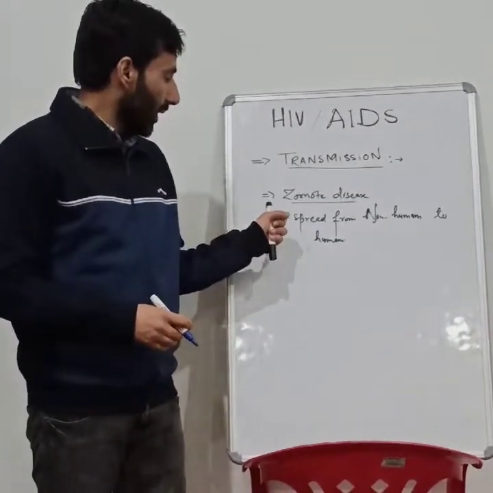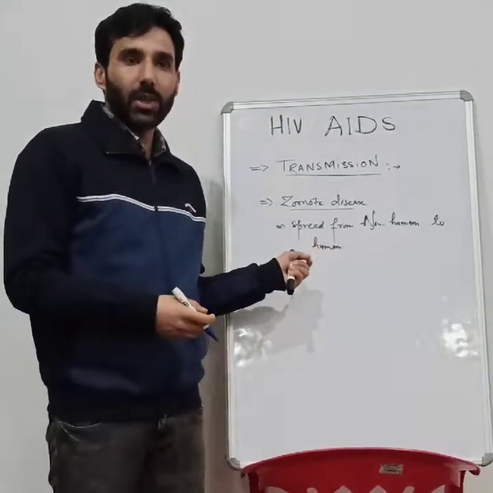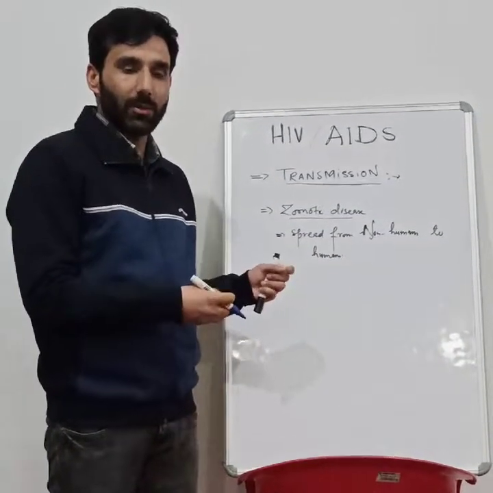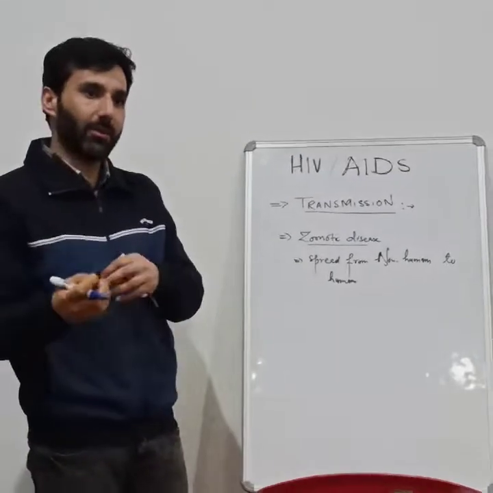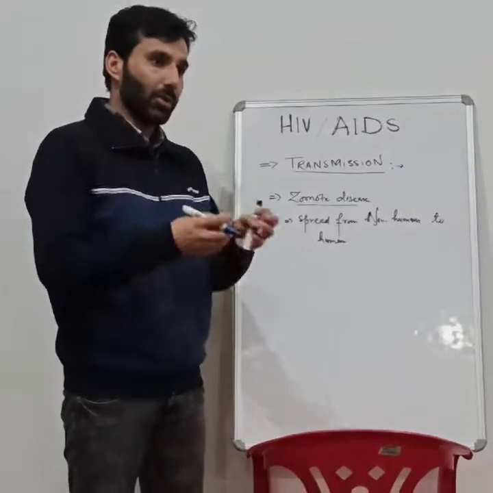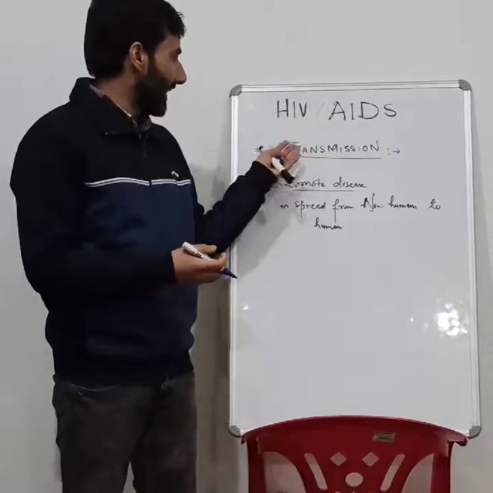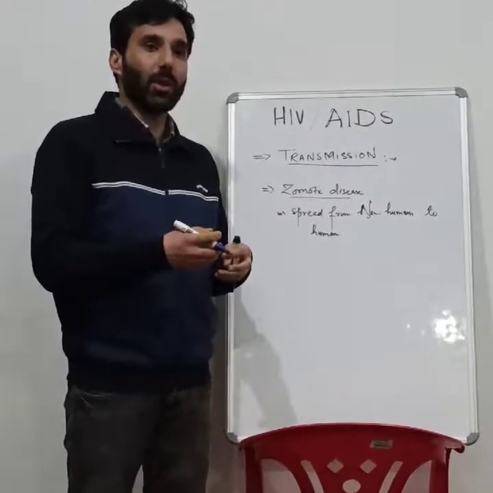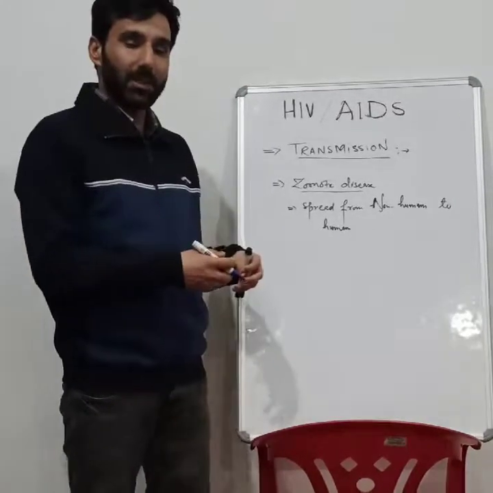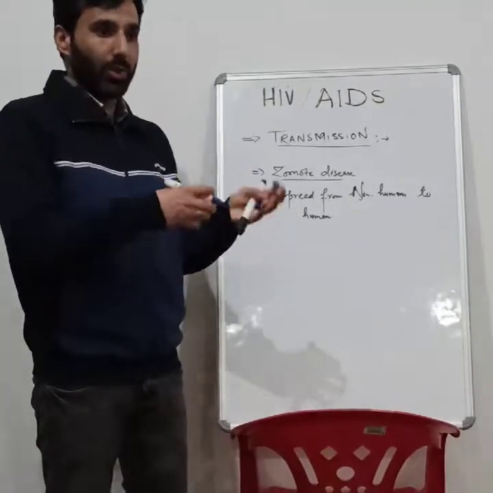Likewise, COVID-19, which is a zoonotic disease, jumped from bats or pangolins into humans. Likewise, it is suggested that the HIV virus also jumped from the apes and the monkeys into the humans.